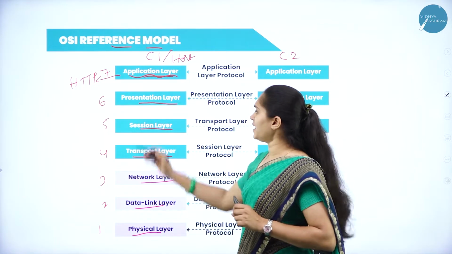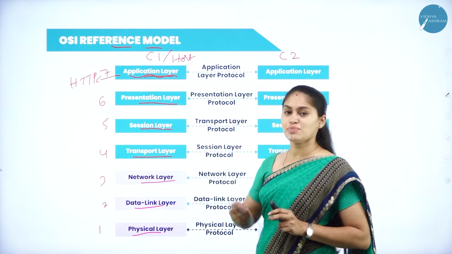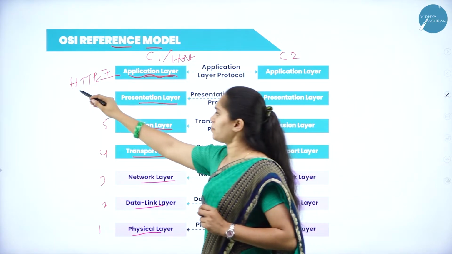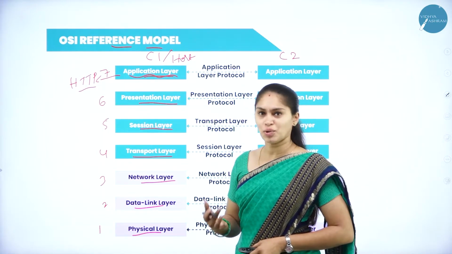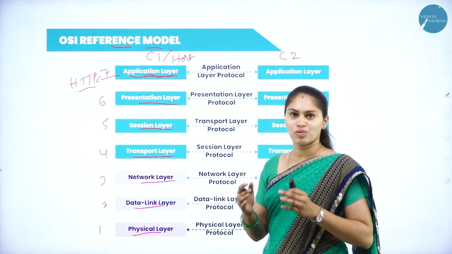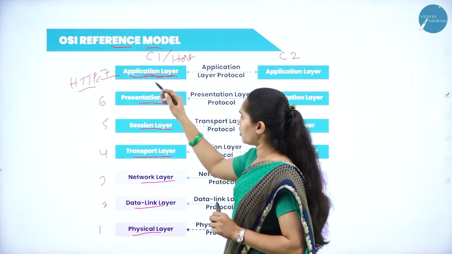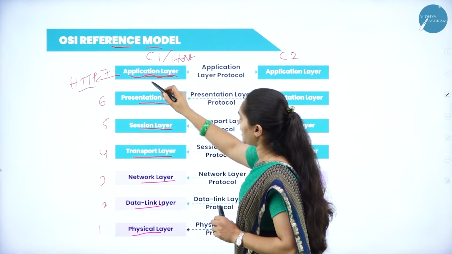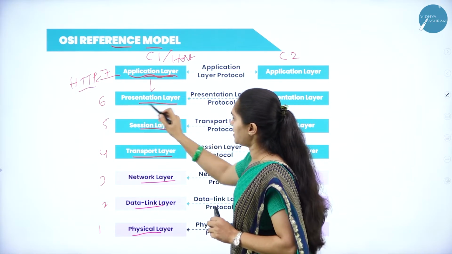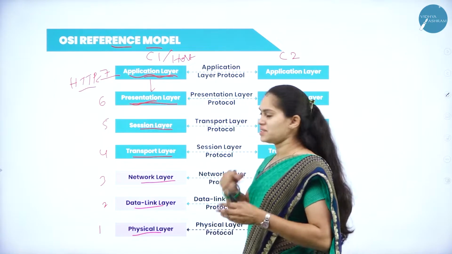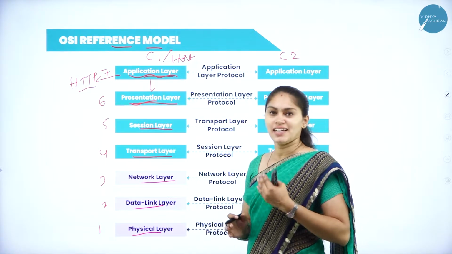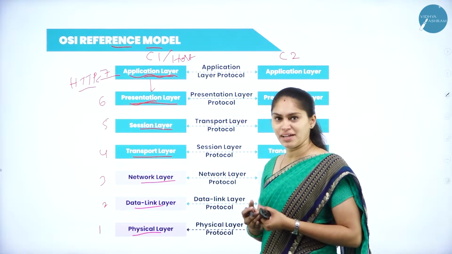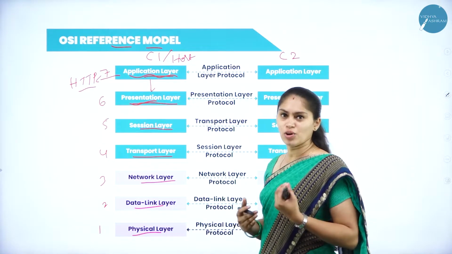So this application layer mainly helps the user. This HTTP, or Hypertext Transfer Protocol, helps us access web pages over the internet. Next, we have the presentation layer. This presentation layer helps us specify the syntax and semantics of the data and information which needs to be transmitted from one layer to another layer.